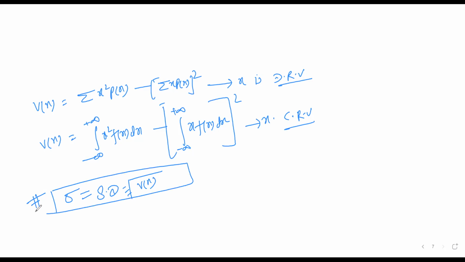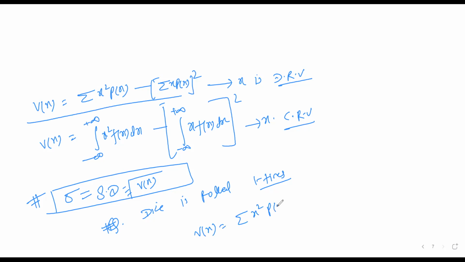That is important. So here, if I try to find out the variance for the dice case, let us consider that example. Let's say that a dice is rolled one time. Then what is the variance? To find out the variance, we'll apply this formula because a die has natural numbers. So I'll apply this formula: summation x square into p of x minus expectation of x whole square. Expectation we have already found out in the previous example, that is 7/2. If the dice is rolled 1 time, now I need to find out this one.